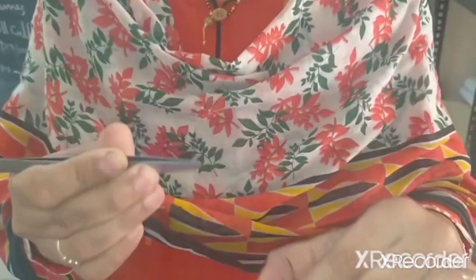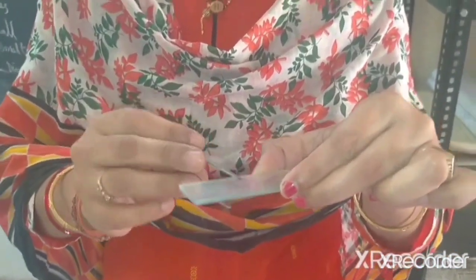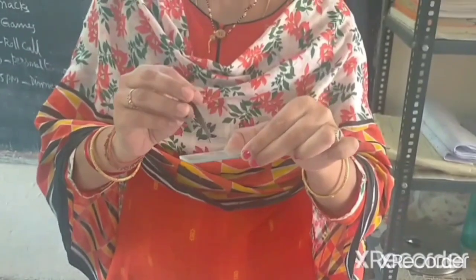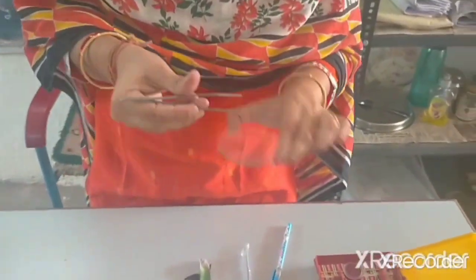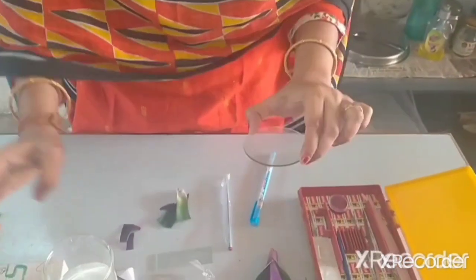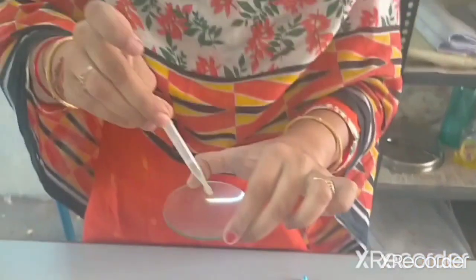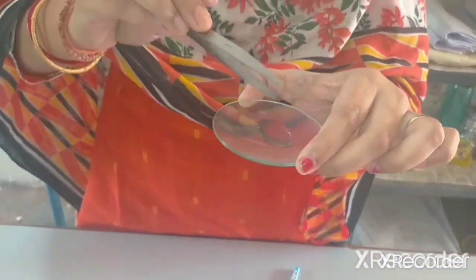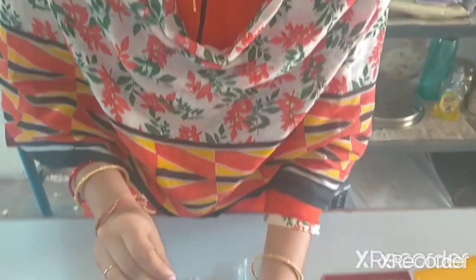We should take water in the watch glass and keep this rheo leaf part in the watch glass.